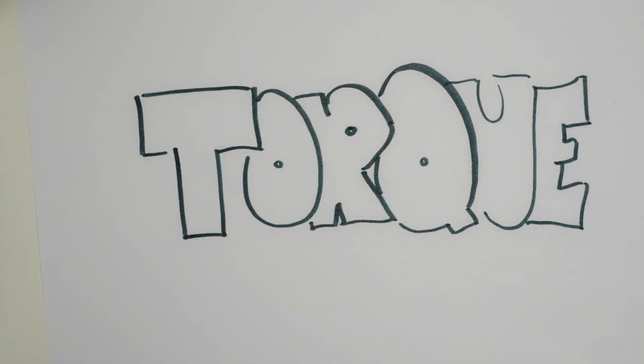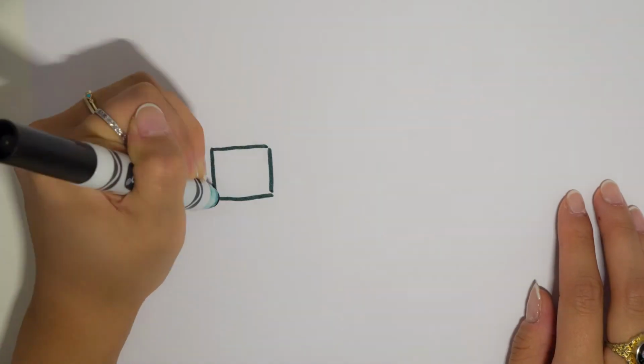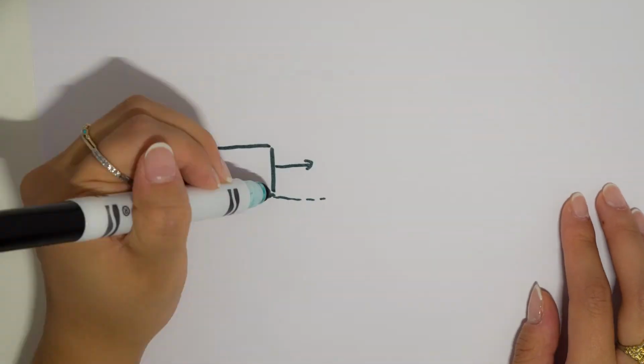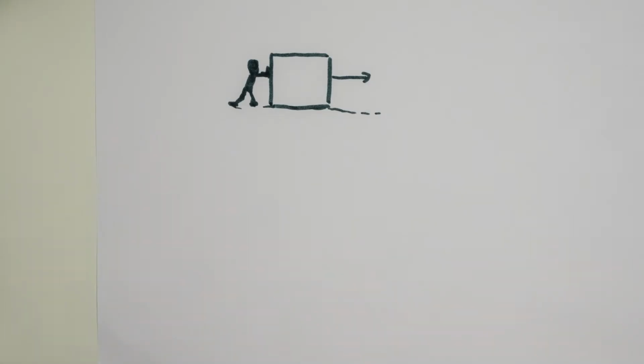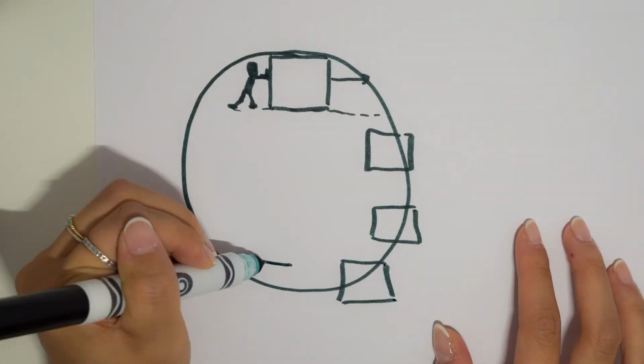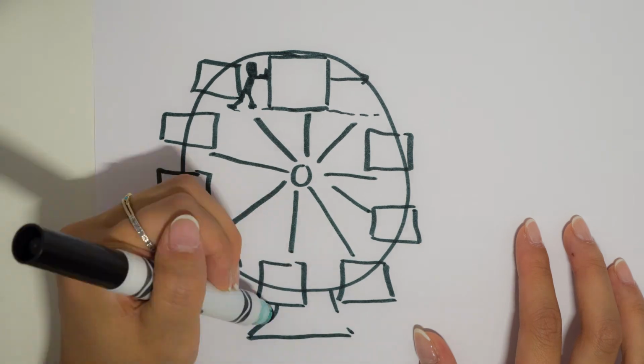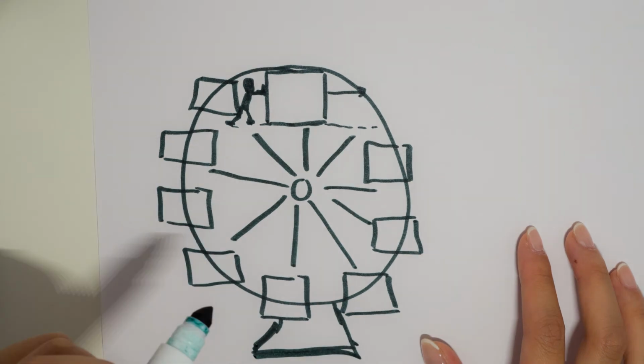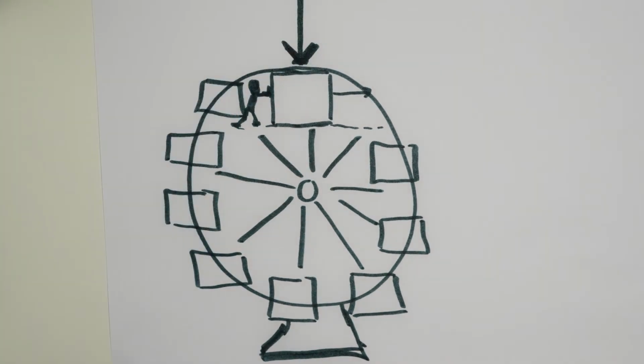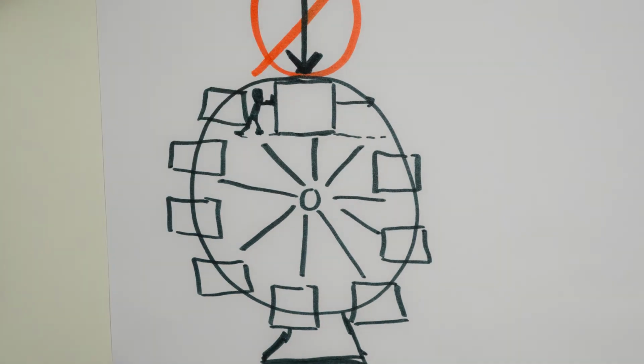No, torque, as in the rotational analog of force, or more simply put, a turning force. We know that forces cause changes in an object's velocity, while a torque changes an object's angular velocity. That's the velocity of something that spins. So, like, a merry-go-round? Exactly. Oh, so if I push straight down on a merry-go-round, it will spin? No, you need to apply the force perpendicular to the radius.